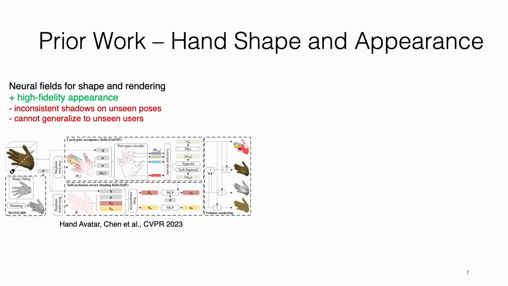More recent works have focused on reconstructing both the shape and appearance of hands. Neural fields, modeling occupancy and shading fields, combined with volumetric rendering, have demonstrated high-quality appearance reconstruction from multi-view and even monocular RGB videos. However, these methods do not produce consistent shadows on unseen poses, and further, they fail to generalize to unseen users or the same user under different lighting.